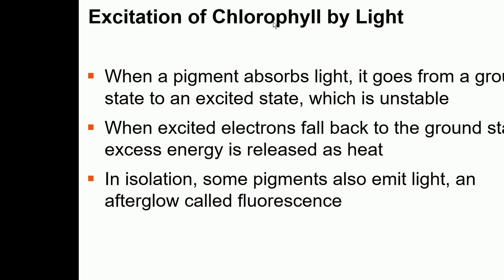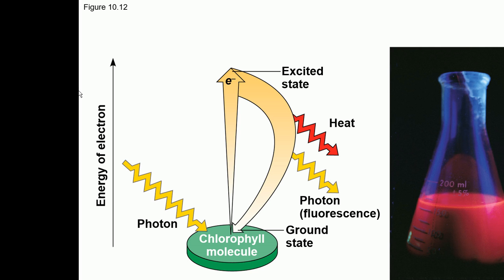So basically, as we are discussing, these pigments absorb sun's light. So what happens to these pigments when they absorb sun's light? When the pigments absorb sunlight, this is the photon from sun's light, the electrons in the pigment, in the chlorophyll molecule, get excited. And when these electrons fall back, they release heat as well as some photons, and that is the fluorescence.